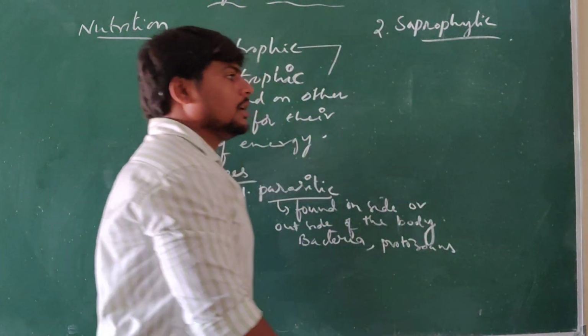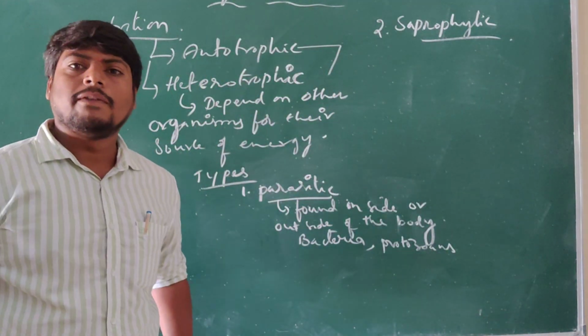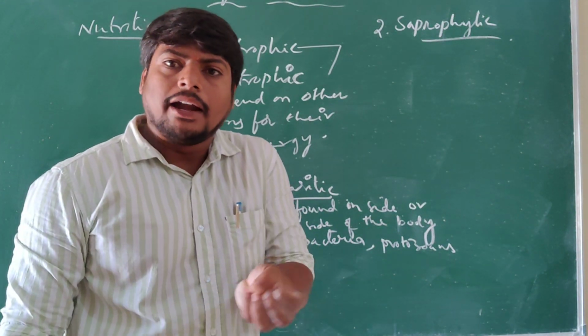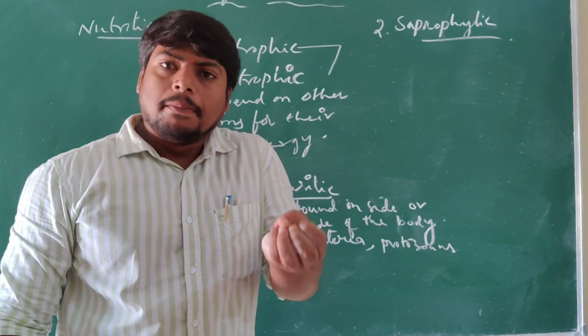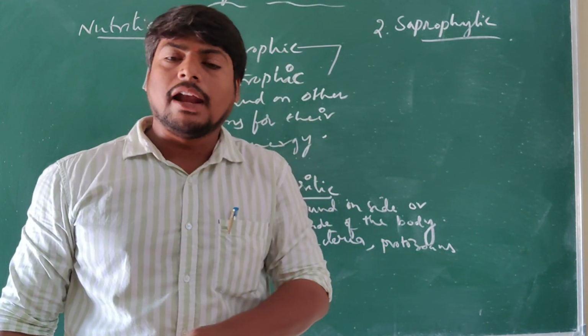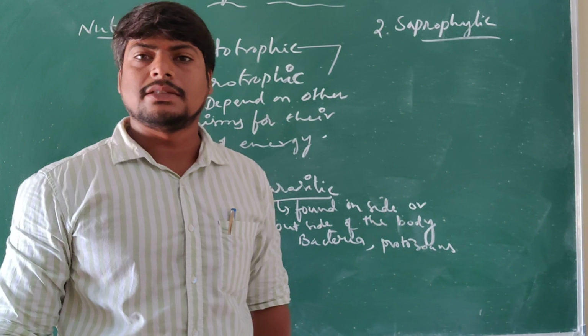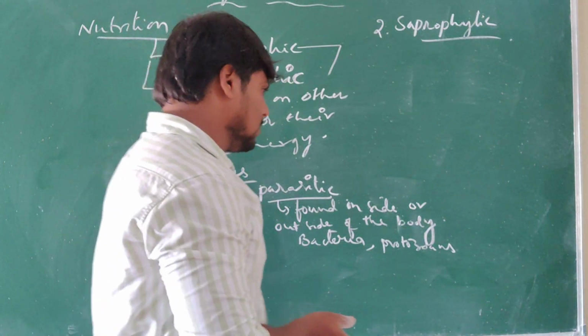Saprophytic mode of nutrition. So here, what does saprophytic mode of nutrition mean? Obtaining the nutrients from dead and decayed matter by decaying the organisms by releasing chemical substances. Understand?